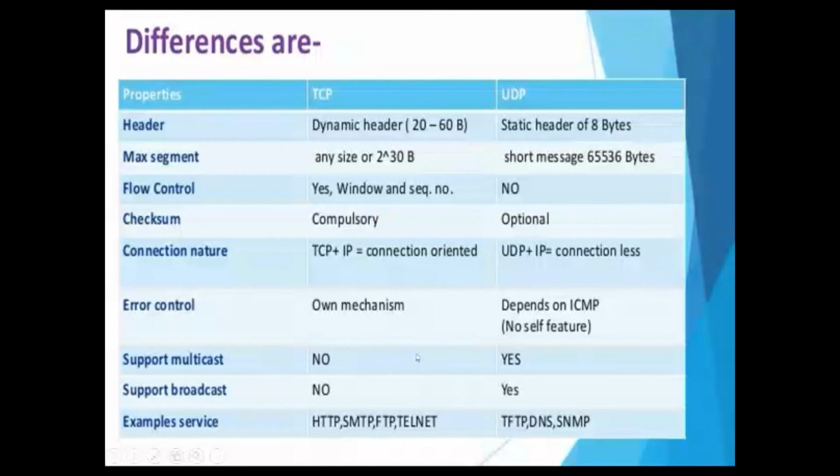Error control: TCP uses its own mechanism. If you remember, we studied 4 types of timers in TCP. So different TCP versions have different timers to control the error. Whereas in UDP, there is no such exclusive mechanism. It depends on a protocol called ICMP. Then TCP does not support multicast and broadcast, and UDP supports both.